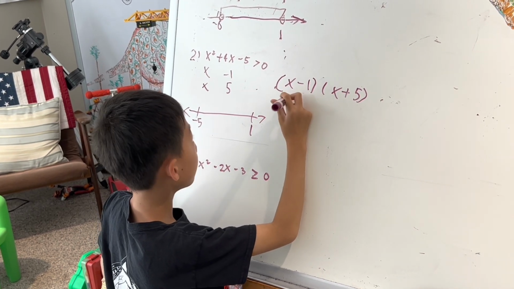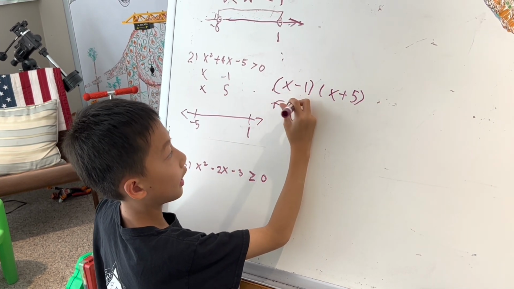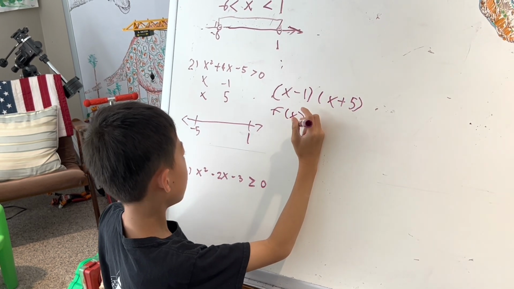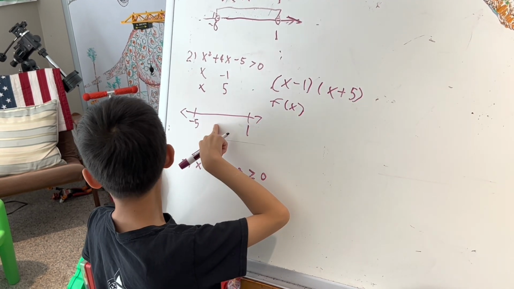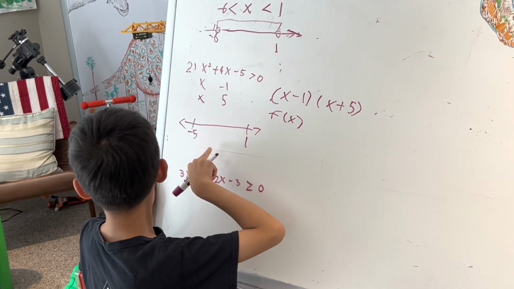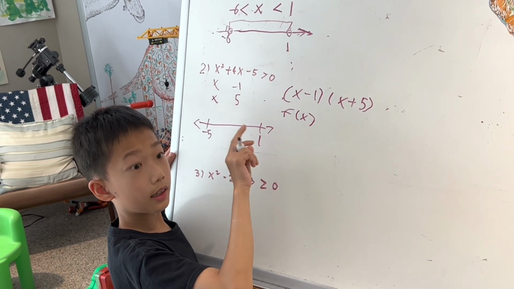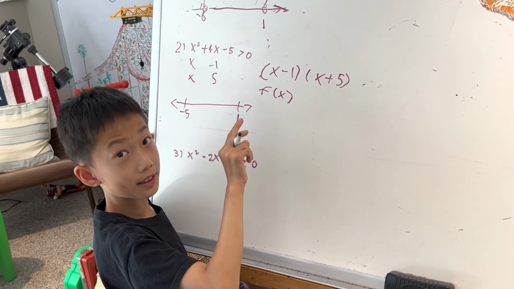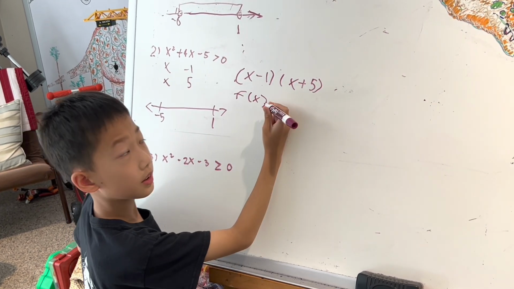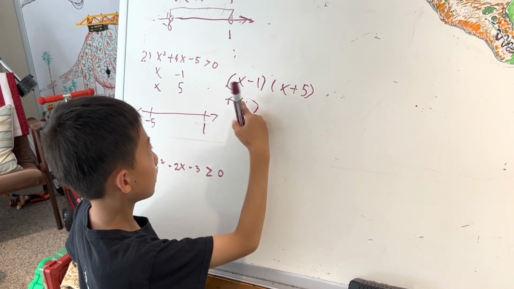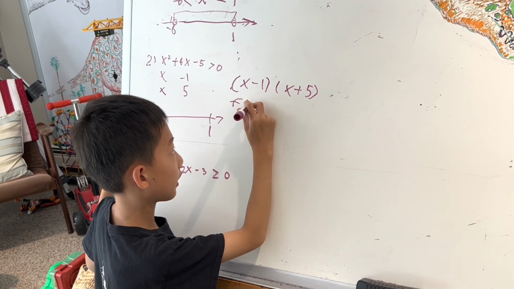So f(x). So let's say, I would say about negative 3. -3.